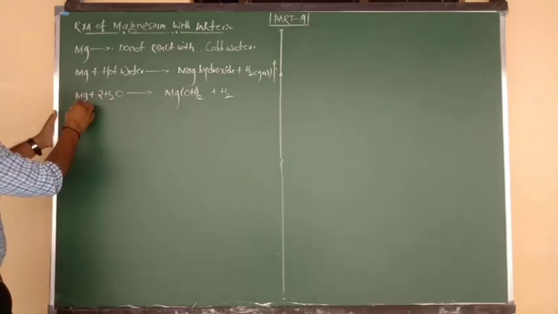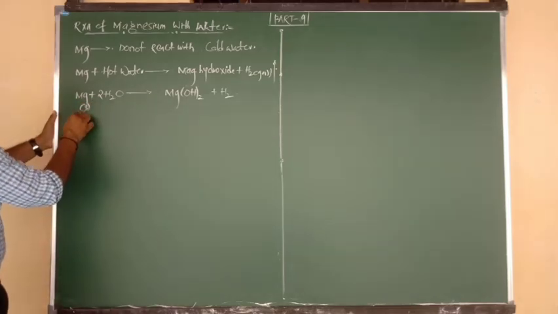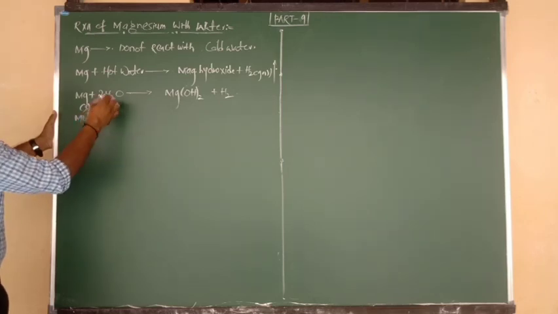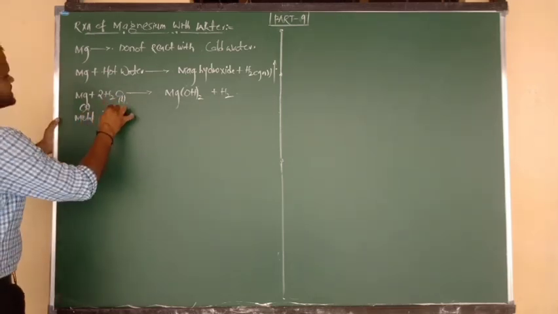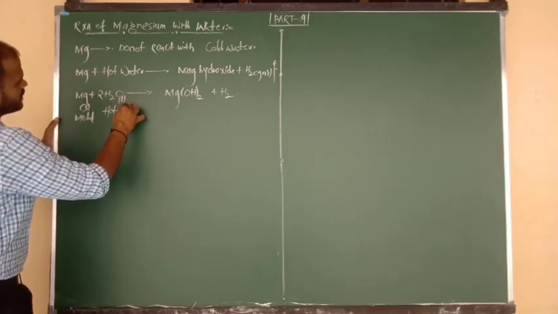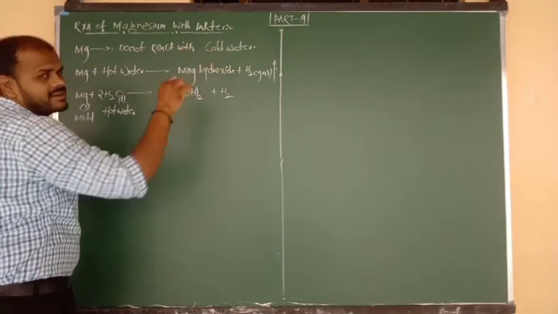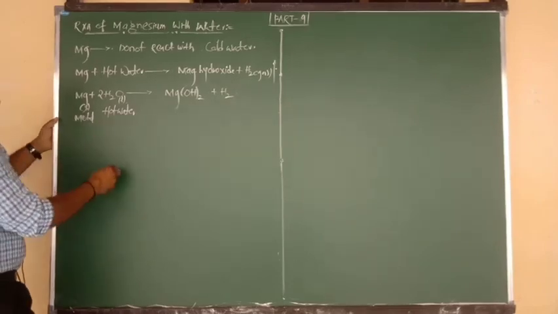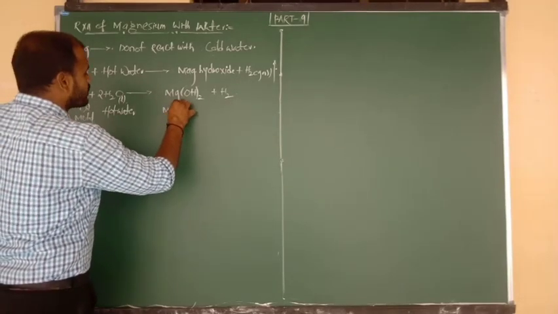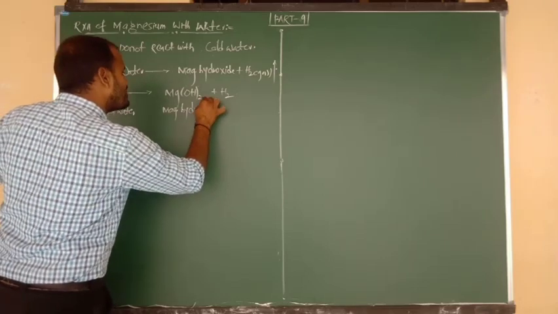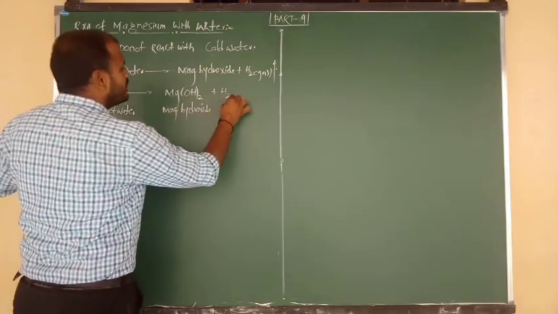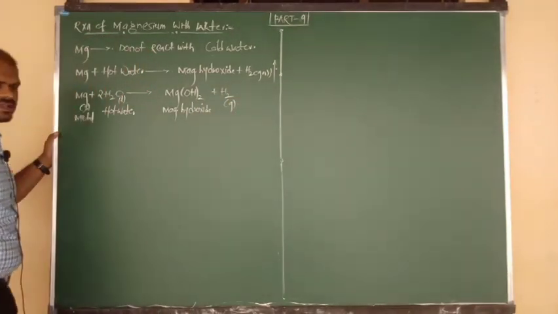Good. So magnesium is a solid metal. It reacts with water, a liquid, but not cold water. This is only hot water. Magnesium with cold water, the reaction will not go, only with hot water. And here the product we are getting is magnesium hydroxide, and the liberated gas is hydrogen gas.